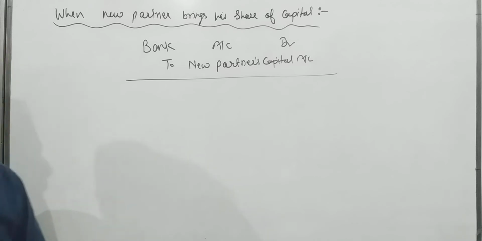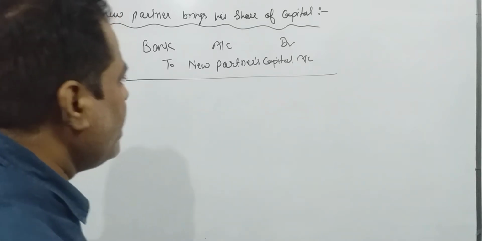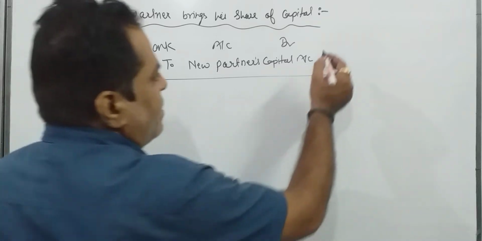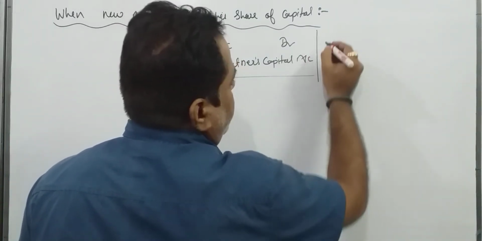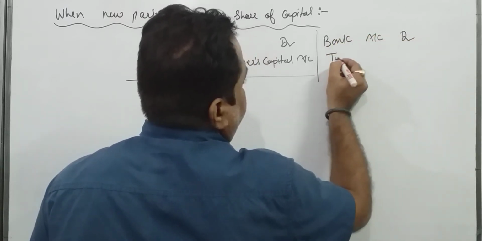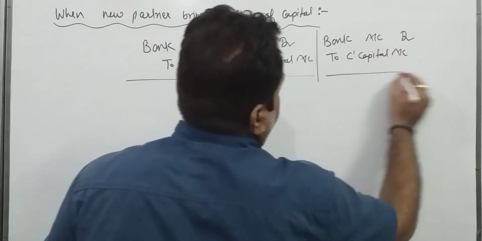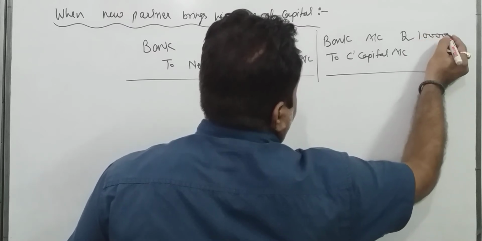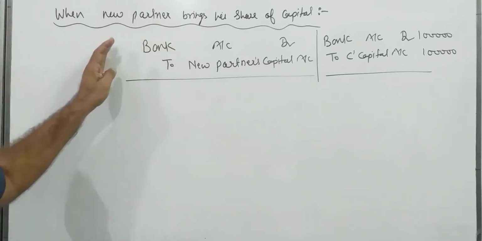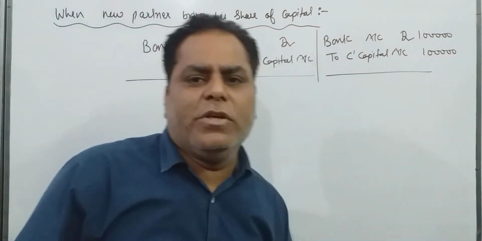Understood? Suppose I am giving one example that the new partner is C, and C is bringing his share of capital. So how to record? The entry will be bank account debit to C's capital account. C is bringing 1 lakh, so we are recording 1 lakh as his share of capital. This is the general entry and this is the example, when new partner C is bringing his share of capital.